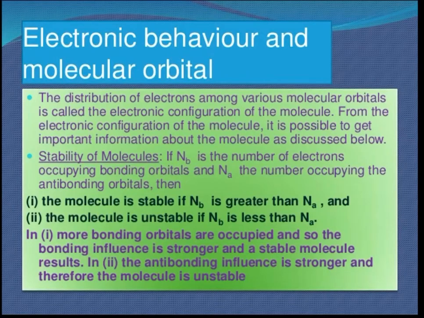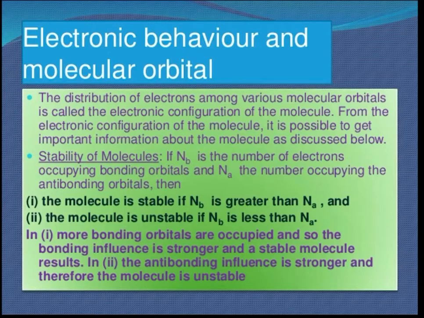Okay, students, in the last video we saw bonding and anti-bonding molecular orbitals. We saw how atomic orbitals combine to form molecular orbitals. In molecular orbitals we have two types: bonding molecular orbital and anti-bonding molecular orbital. Bonding is denoted by sigma or pi, and anti-bonding is denoted by sigma star or pi star.